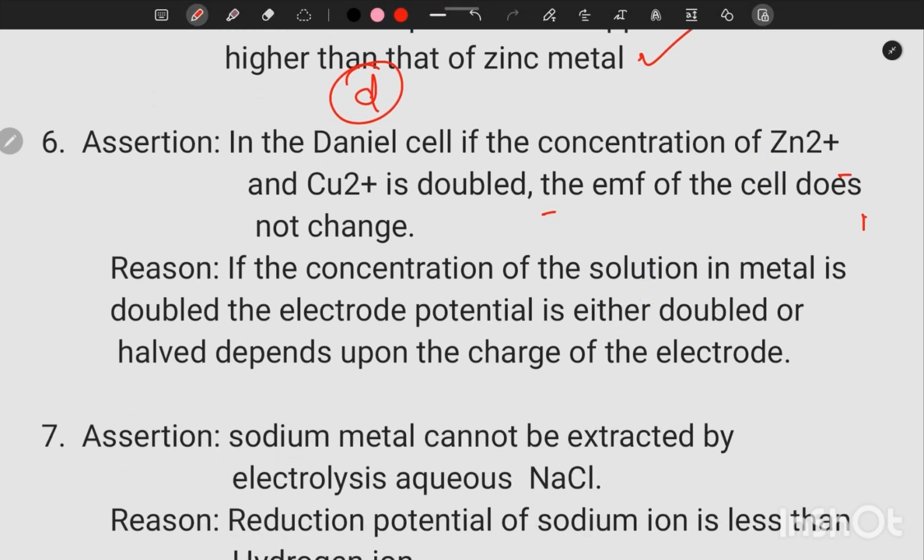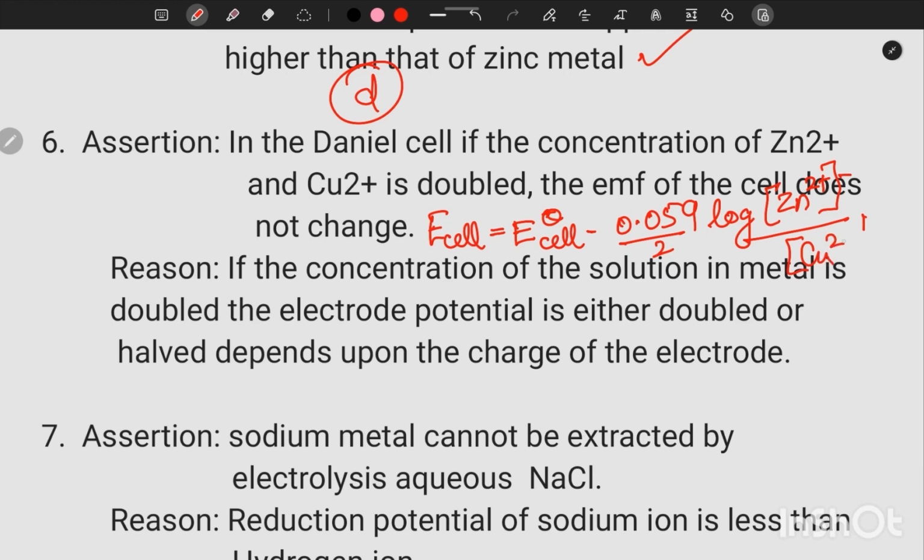Assertion: in Daniell cell, if the concentration of zinc and copper ions are doubled, the EMF of the cell does not change. We know for the Daniell cell, the EMF of the cell is equal to E0 cell minus 0.059 by 2 log concentration of Zn2 plus divided by concentration of Cu2 plus. So if you double the concentration of zinc and copper, it's a ratio, so it will not affect the EMF of the cell. That statement is correct.